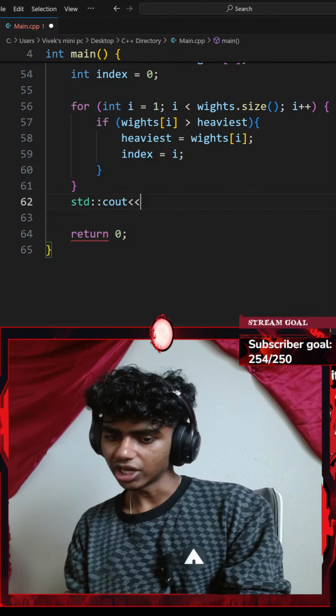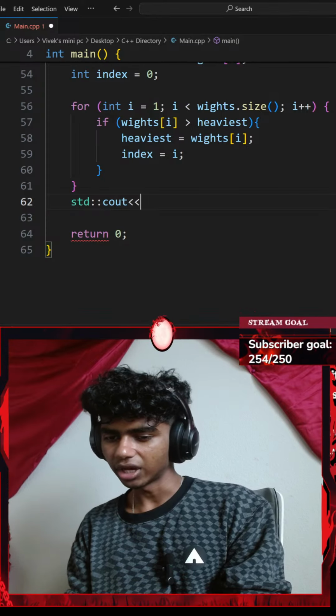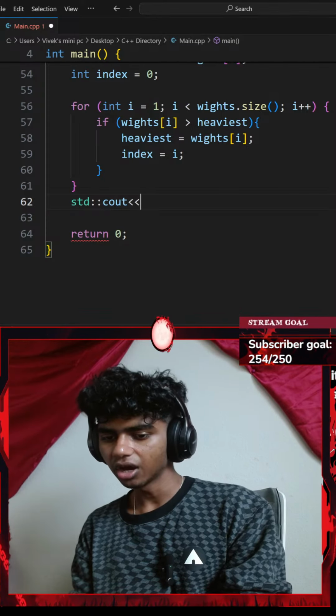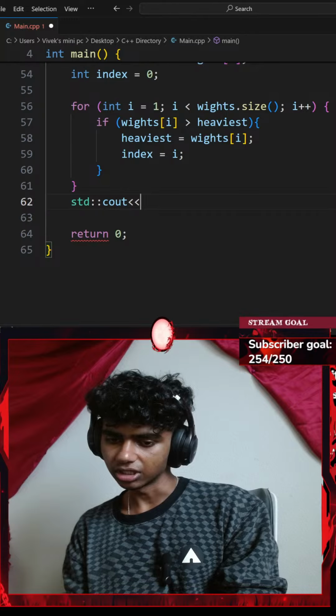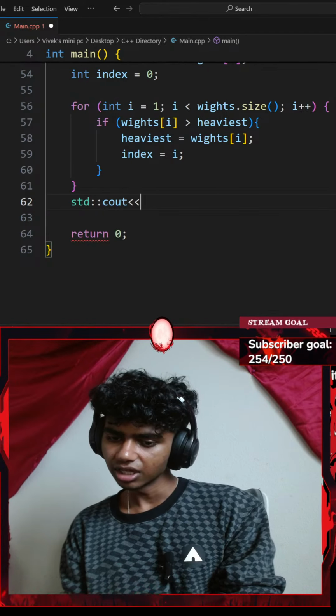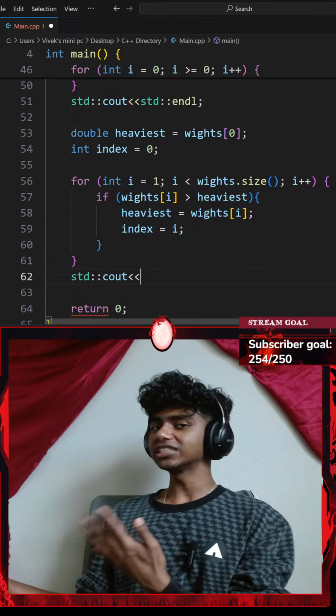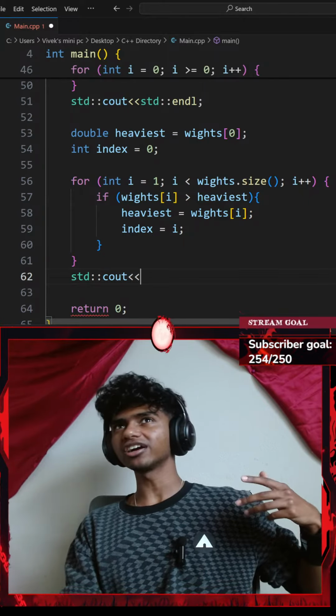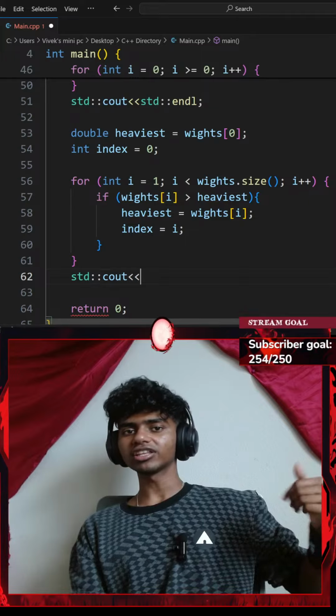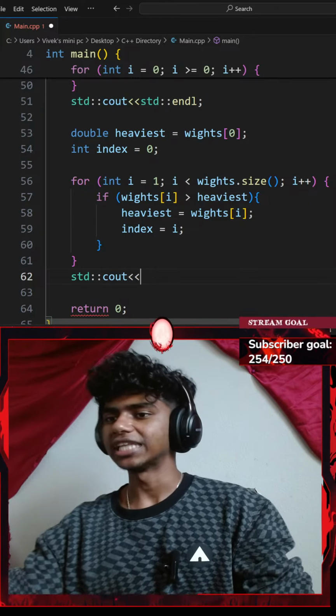So you're gonna check each item for its weight, and when the item has the highest weight, all the previous ones are considered heaviest. That makes sense. Yeah, honestly, I'm just trying to get the item from inside of my weights vector, so whichever element is greater than all the other elements, I want to display that on the screen.